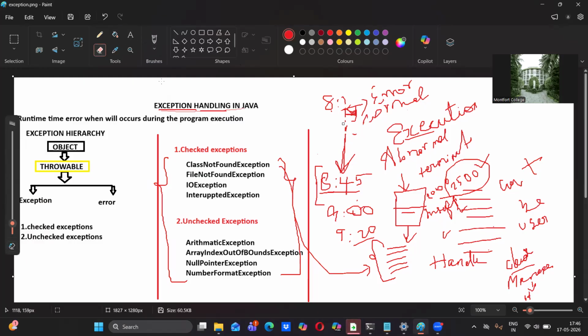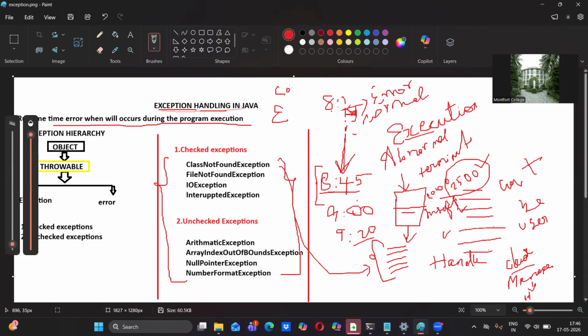Now, on the left side, I have something. Let me choose a brush. A runtime error occurs during the program execution. When we are executing the code, we have to understand two things here: compilation and execution.